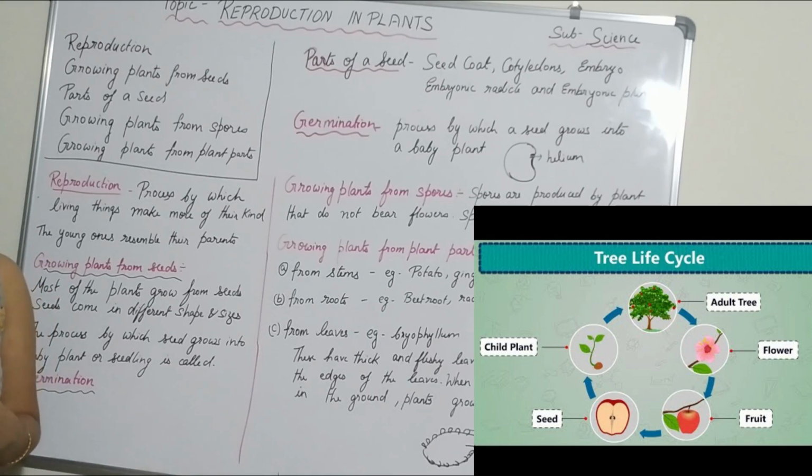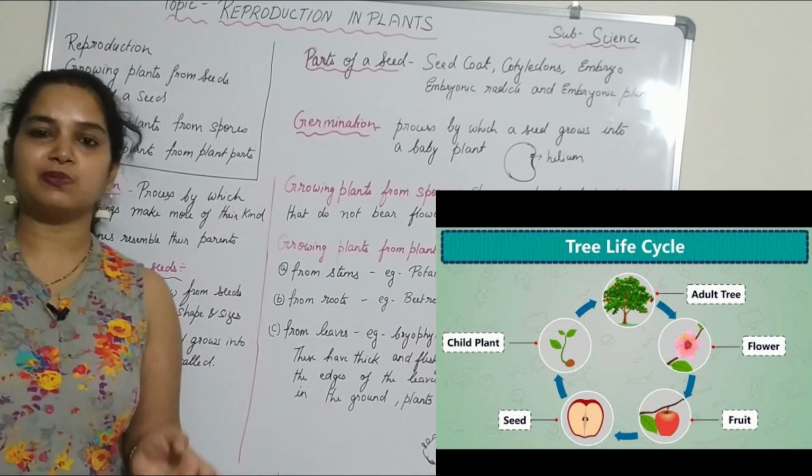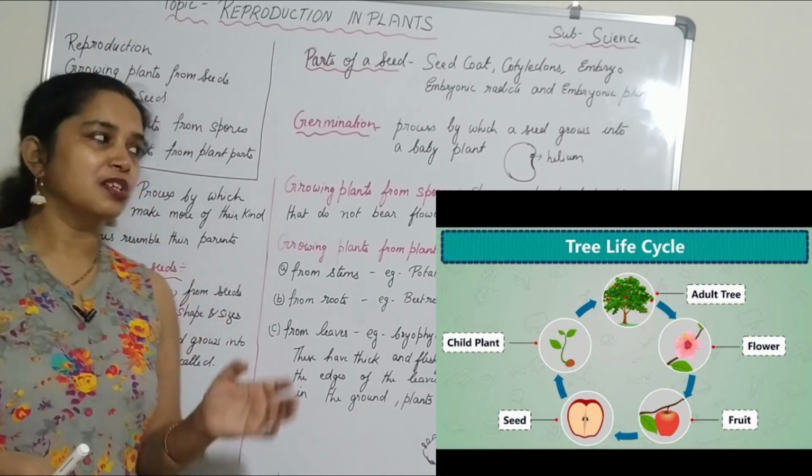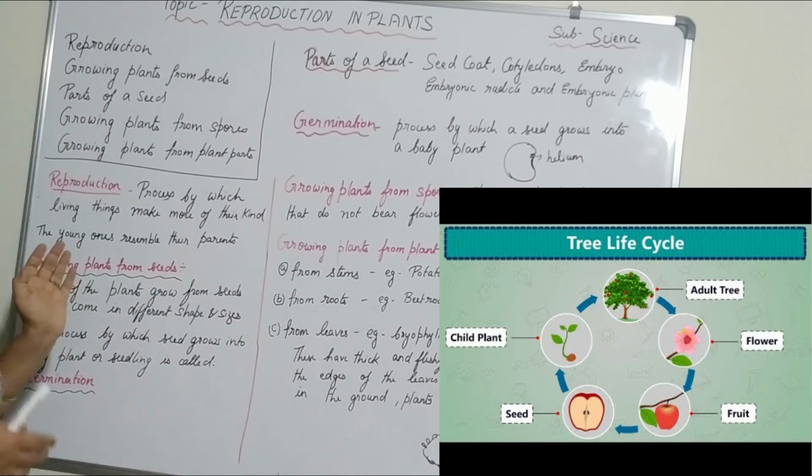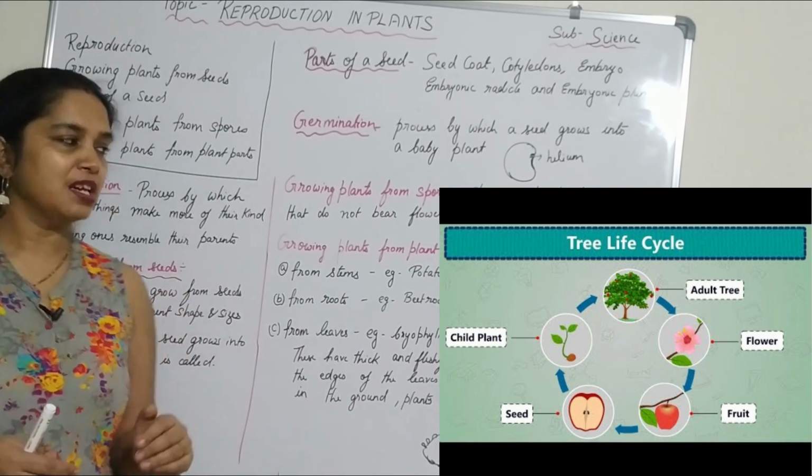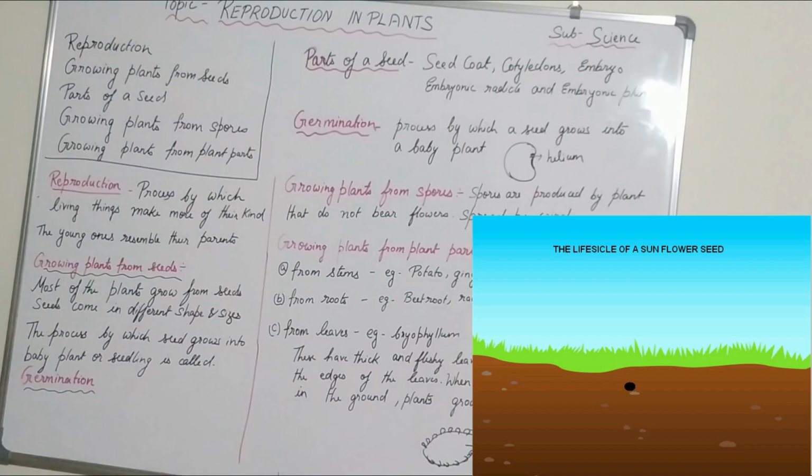When the seed is again planted, it gives rise to the new plant. So this is the life cycle of the plant that continues. Yes, so we will study about the plants that grow from seed.